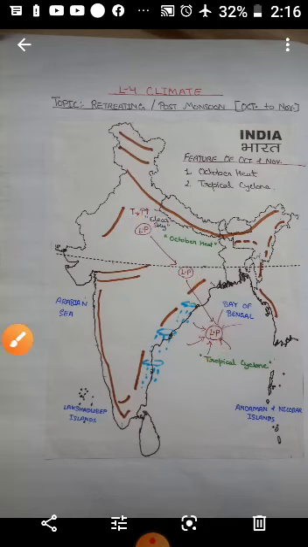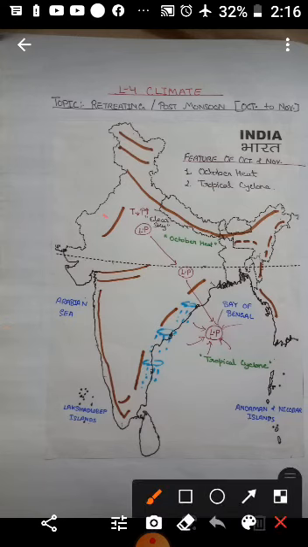And by the beginning of October, the monsoon wind withdraws from the northern plain. This is the northern plain. And by December, the whole monsoon wind withdraws from the entire country.